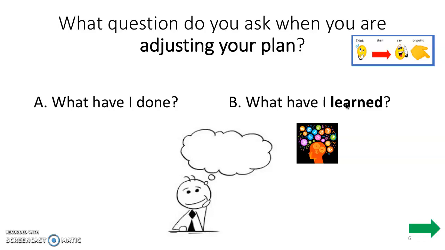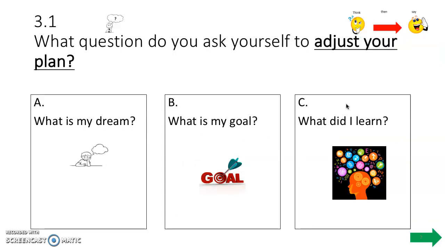Your turn to practice. What question do you ask yourself when you are adjusting the plan? Is it A, what have I done, or B, what have I learned? Isaiah, think about your answer. Make your selection now. And did you say B, what have I learned? Fantastic. Let's practice for the probe. What question do you ask yourself to adjust your plan? Is it A, what is my dream, B, what is my goal, or C, what did I learn? Think about your answer. Make your selection now. Did you say C, what did I learn?